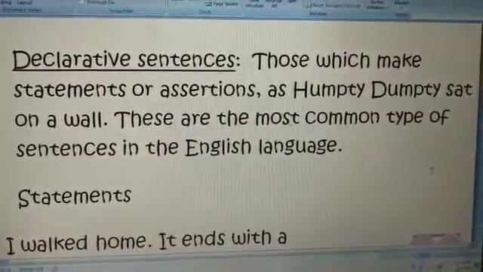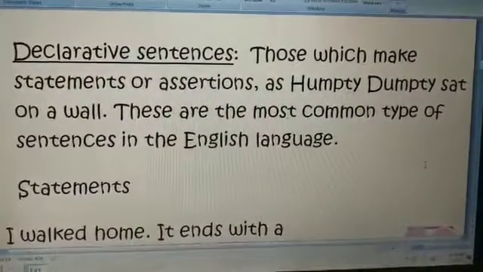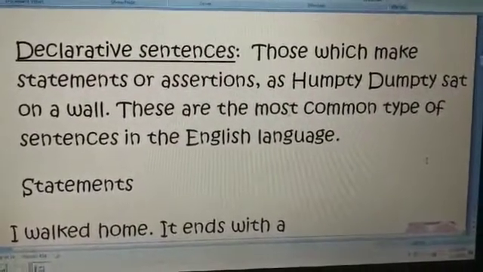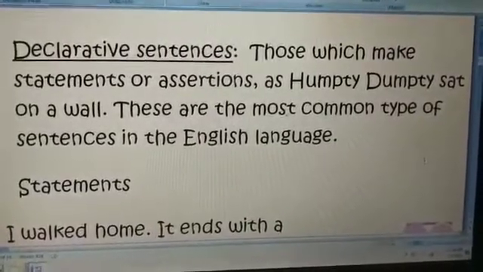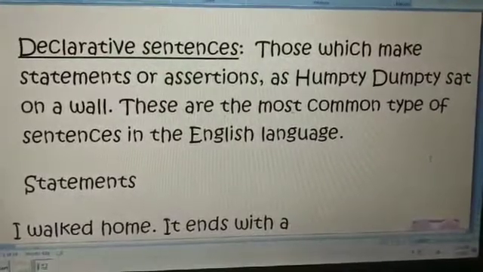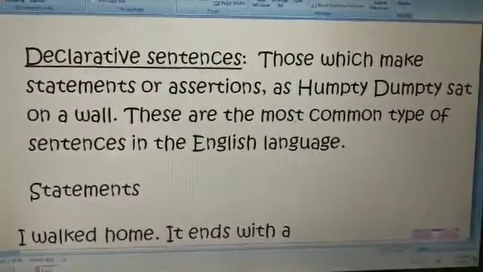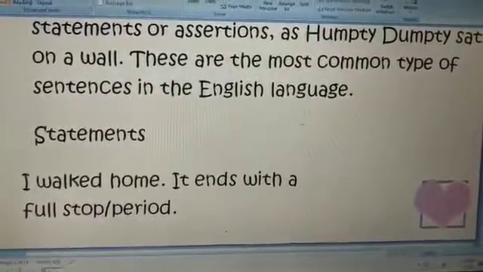The first one are declarative sentences. These are those which make statements or assertions, as Humpty Dumpty sat on a wall. These are the most common type of sentences in the English language. I have written some statements like I walked home.